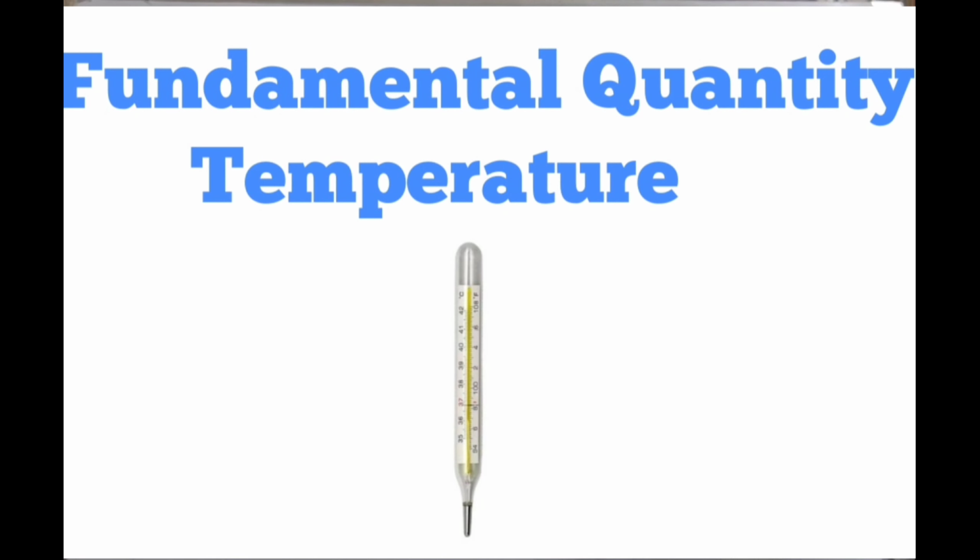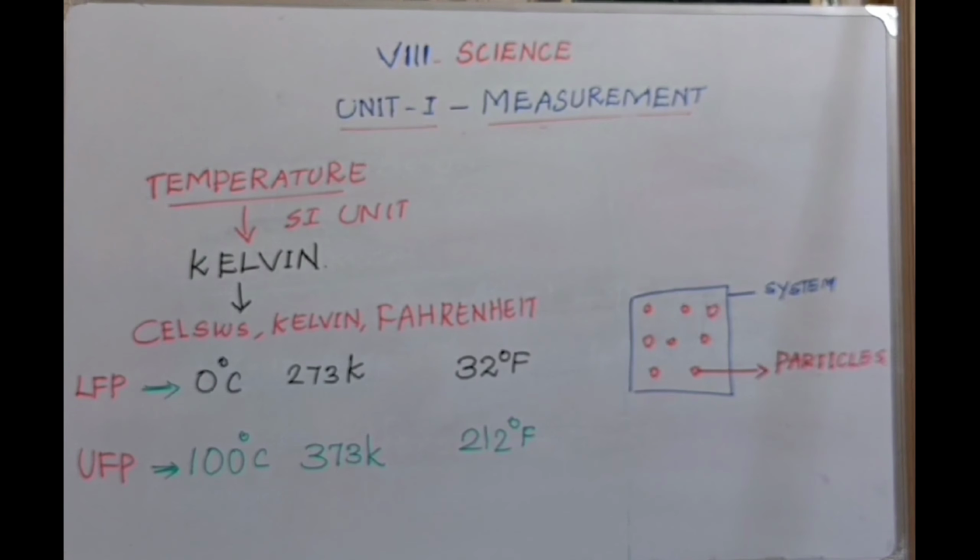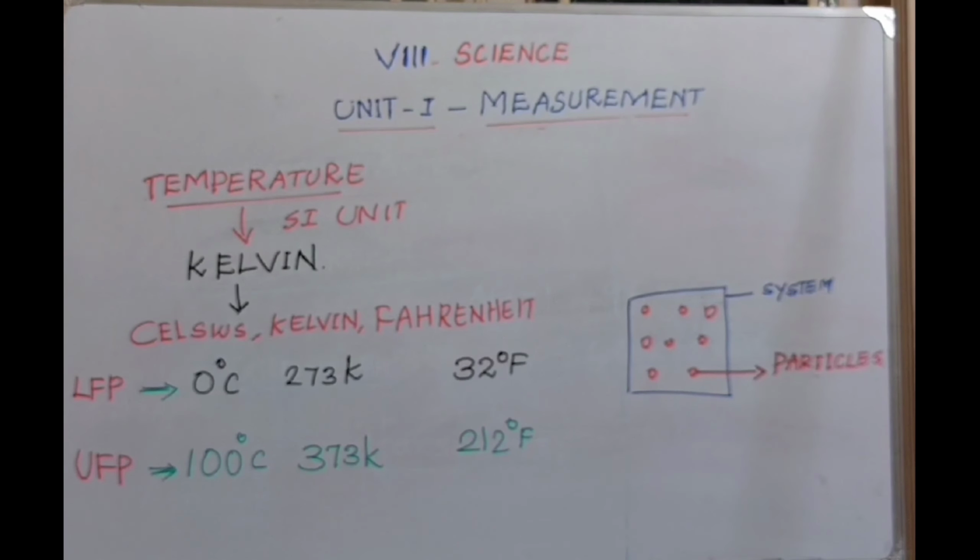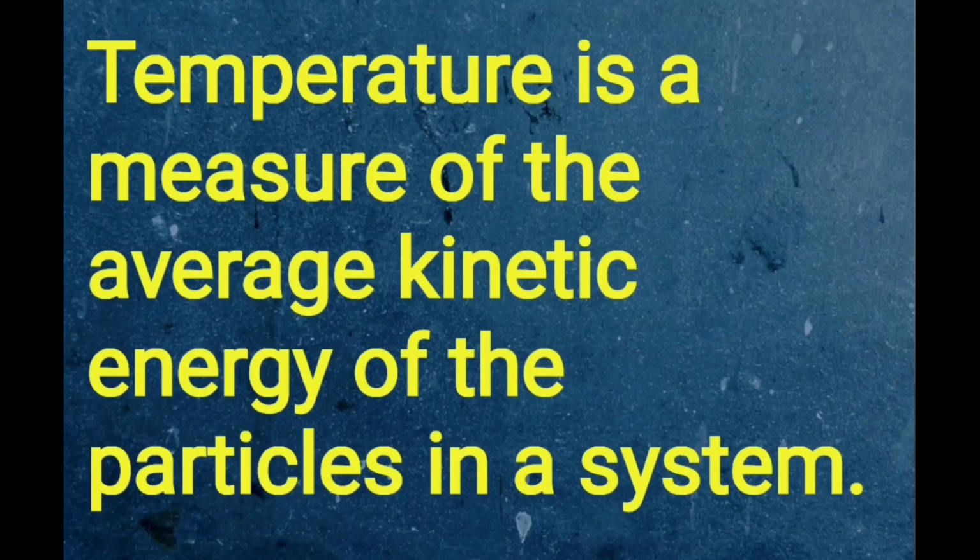Now let us see about temperature. Temperature is derived from heat. Heat is a form of energy. The natural source of heat is the sun. Heat is present everywhere. There is heat in both cold and hot substances.